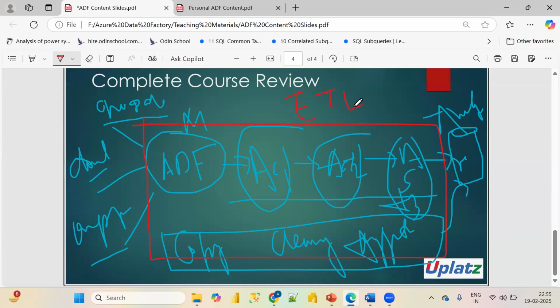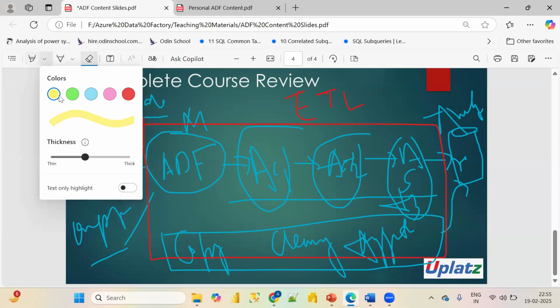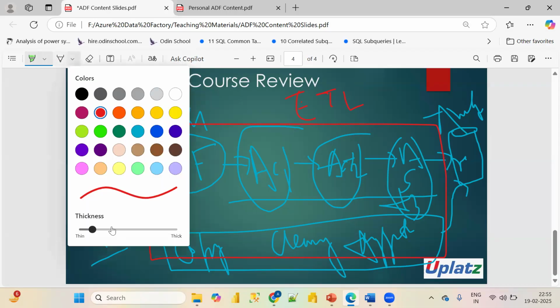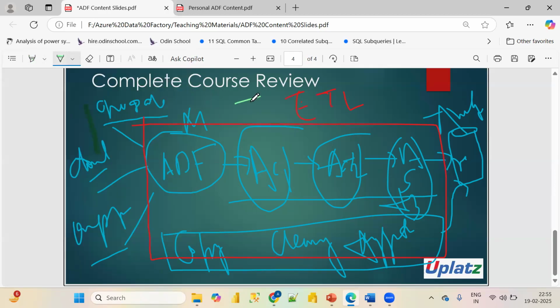So what is ETL? ETL is basically extract, transform, and load. How is it happening? Let us discuss this. First, the data is coming in. This is called E. E means extraction. So it is extracting the data from different sources.